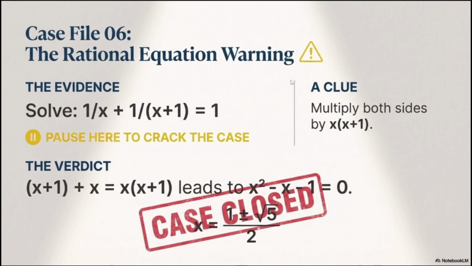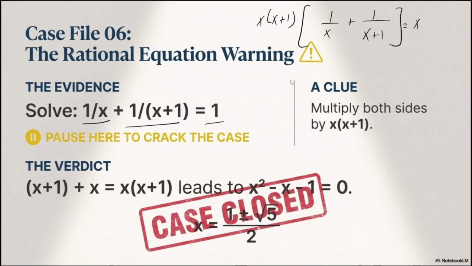The rational equation warning. So what would happen if I do have a question like this? 1 over x plus 1 equals 1. So you guys know we have to multiply both sides by the common denominator. What is the common denominator? Unlike the previous questions that we had numbers, we do have terms right now. So the only thing you have to do, just multiply both sides by x times x plus 1. So if I do that, x times x plus 1 multiplied by 1 over x plus 1 equals what? X times x plus 1 multiplied by 1 itself.